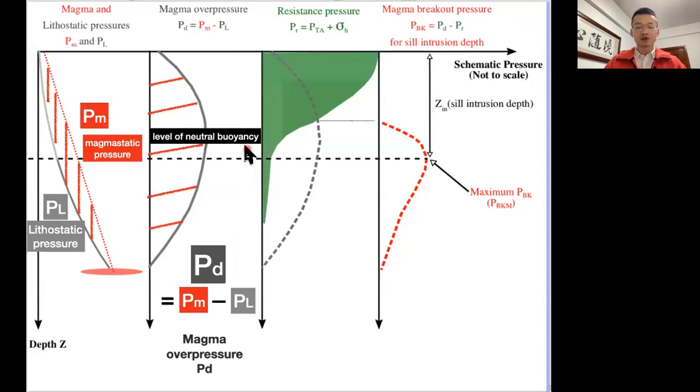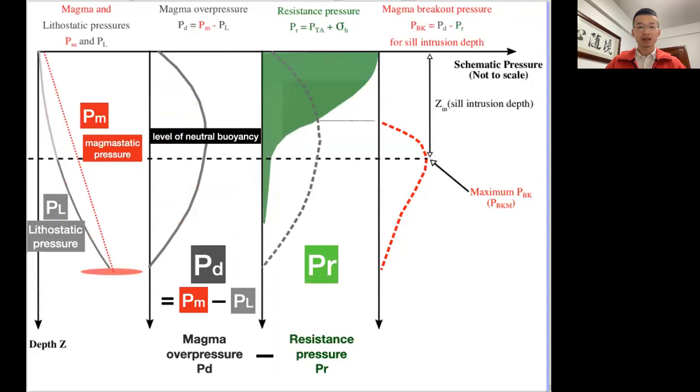Physically, magma overpressure means the extra magma pressure compared with the lithostatic pressure, the fluid magma acting on the wall rock of the conduit. And then the green region indicates the resistant pressure for opening a large sill. It comprises the thermal arrest pressure, P_TA, and horizontal compressive stress, sigma_H. The thermal arrest pressure is the minimum pressure required to drive a fluid magma to intrude a large distance into the colder country rock before the magma freezes.